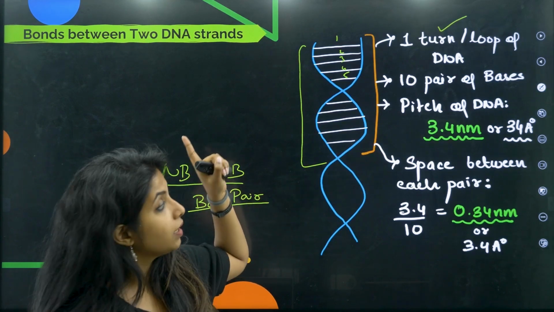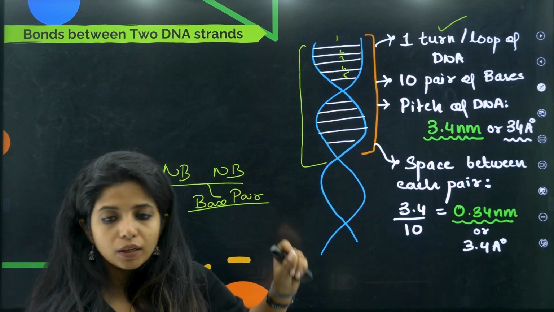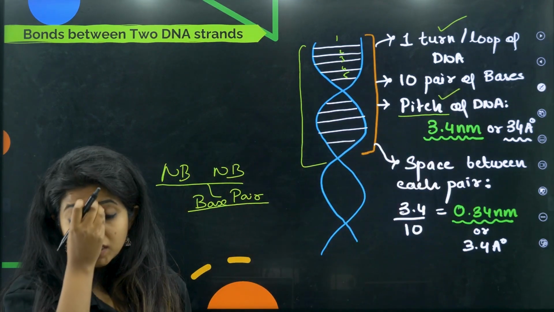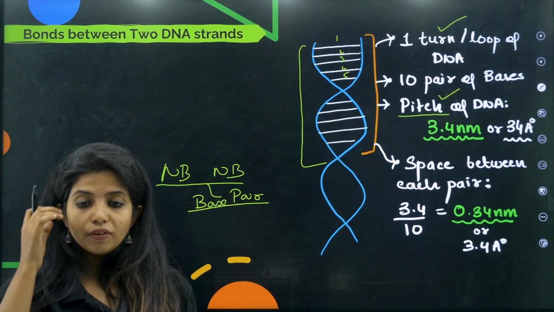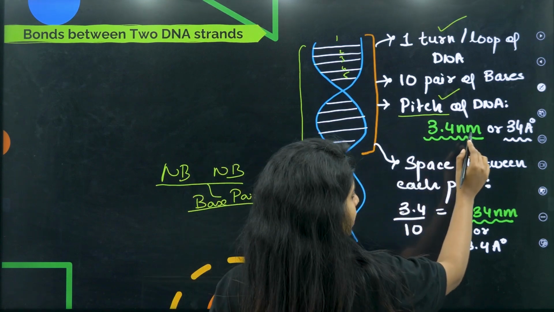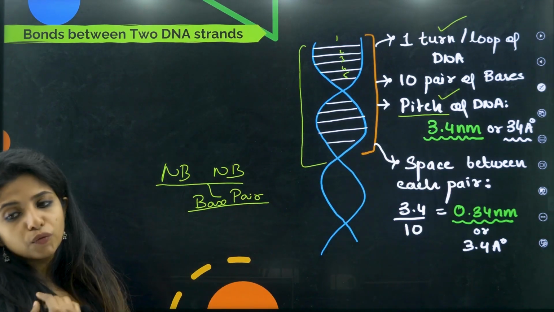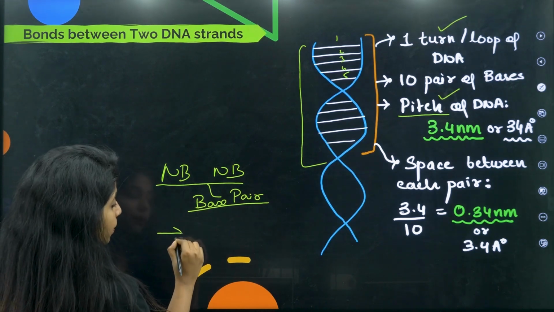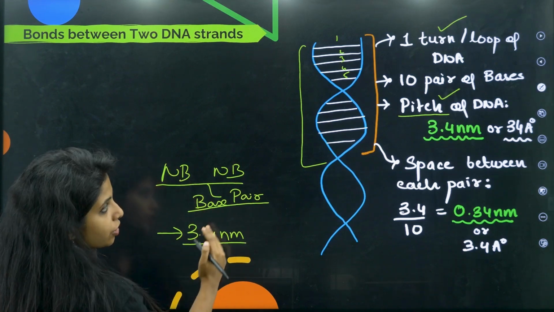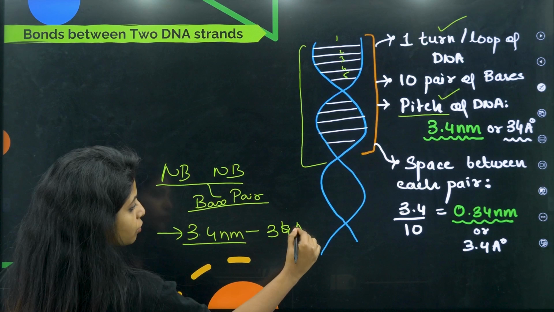Fine. And you also call the whole distance, if you want to know the distance, the pitch of DNA. What do you call it? Pitch of DNA. This is given in your NCERT. It's not something that I am making up. You call it the pitch of DNA, the whole length of DNA. And what is the pitch of DNA? It's 3.4 nanometers, and if you convert to Armstrong, it is 34 Armstrong. Will you be able to remember it? What is the pitch, children? 3.4 nm. That is the whole distance. 3.4 nm is 34 Armstrong.